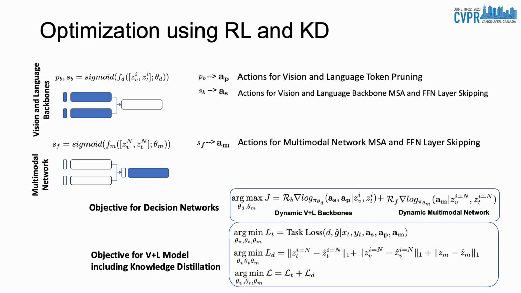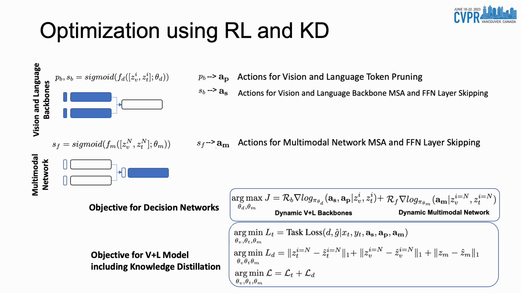Next, we explain how we perform optimization using reinforcement learning and knowledge distillation. The decision network for the backbones is represented by F sub D, and it takes the representations Z sub V and Z sub T from the vision and text backbones. We pass the output through a sigmoid layer to get predictions between 0 and 1.